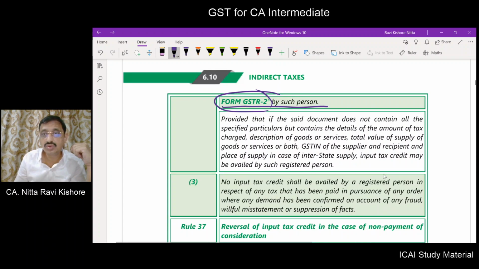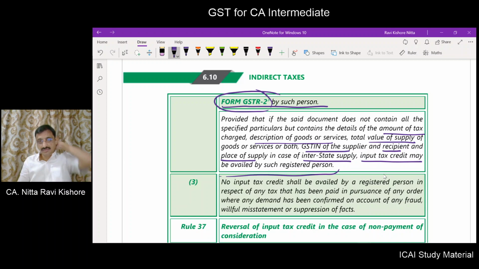If the document does not contain all the specified particulars but contains the details of amount of tax, description of the goods or service, value of supply, GSTN of the supplier and the recipient, and place of supply in case of interstate supply, ITC may be availed by such registered person.